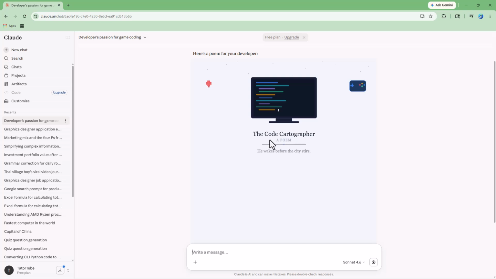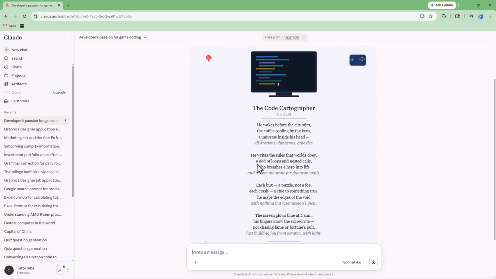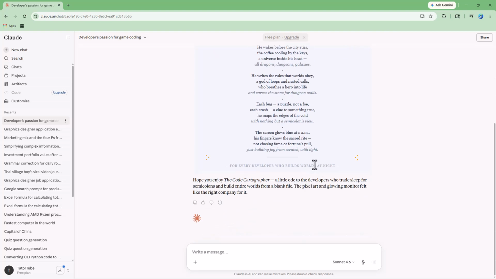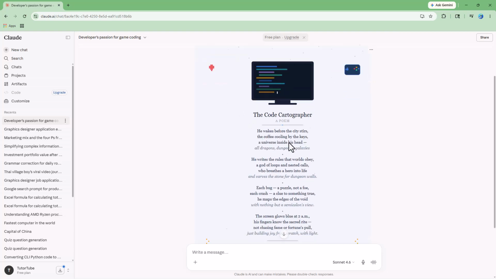So now it says the code cartographer and a poem. He wakes up before the city stirs, the coffee cooling by the keys, a universe inside his head, all dragons, dungeons, galaxies. He writes the rules that will obey, a god of loops and nested calls who breathes a hero into life and carves these stones for dungeon walls. So you can see that this is a proper poem right here, along with the relevant graphics as well.